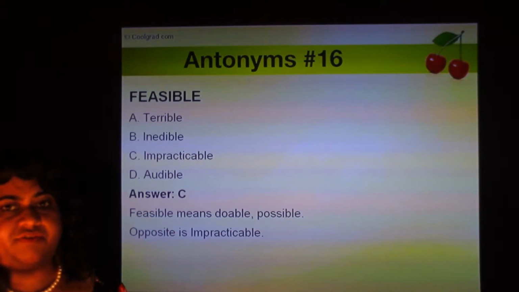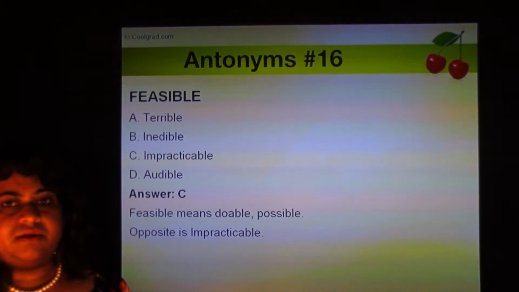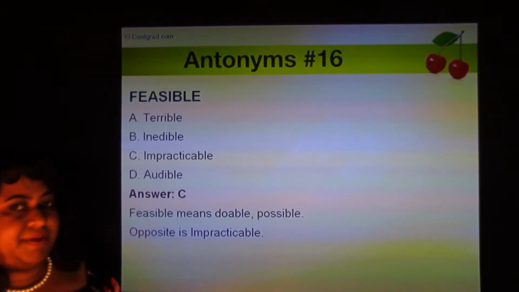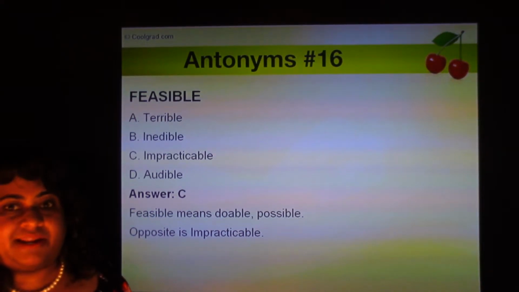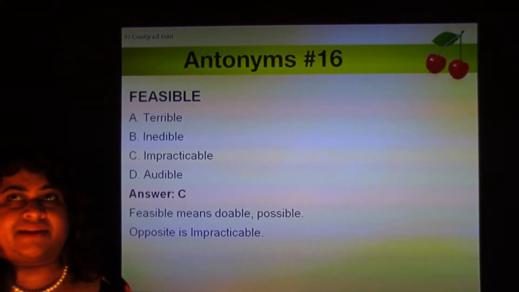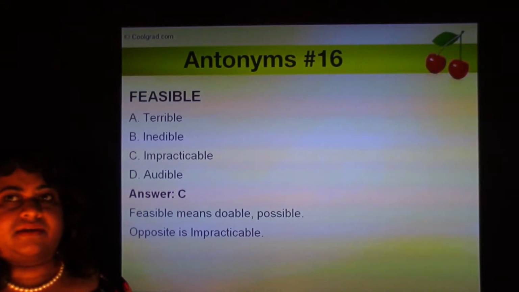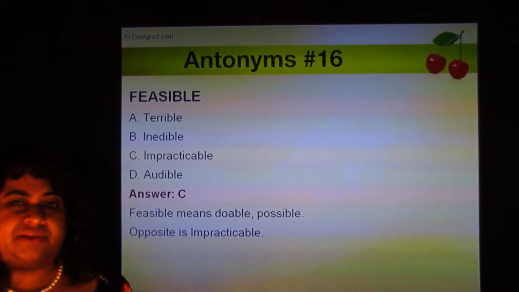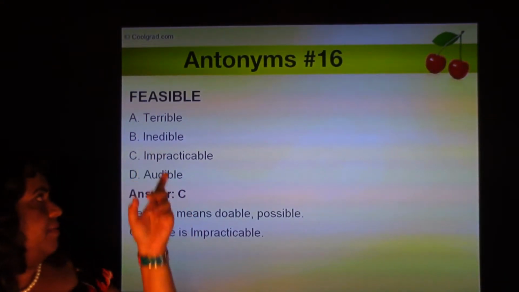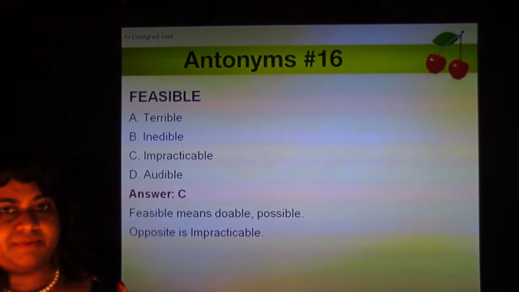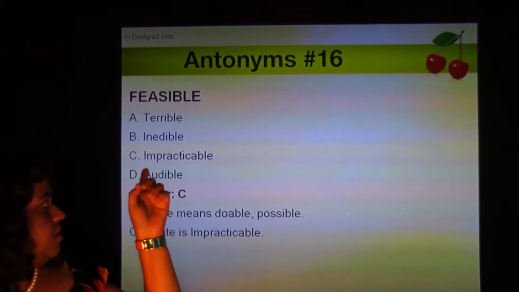Just in case you've never heard of this word, you might be inclined to pick inedible, because you might think that feasible is something like a feast, something like a lot of good food. So the opposite is probably something you can't eat, inedible, but that's not true. Feasible means doable, possible, and the opposite is impossible or impracticable.